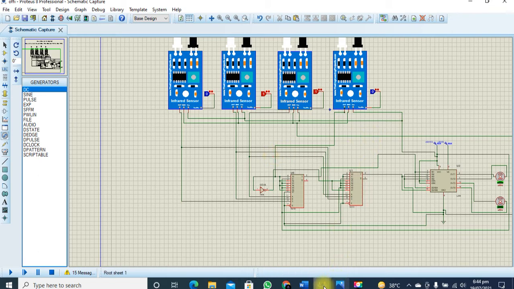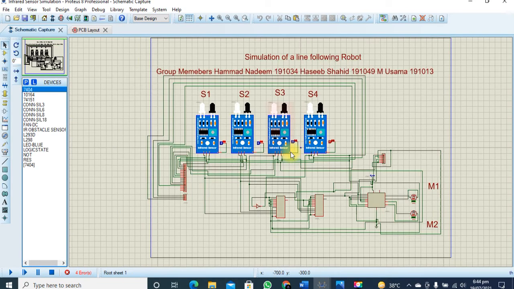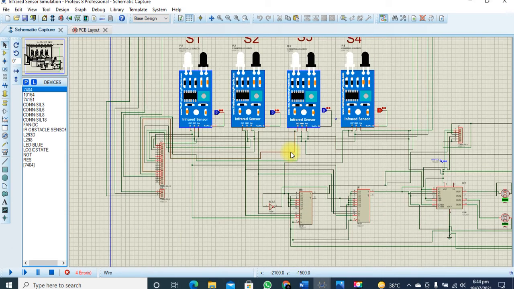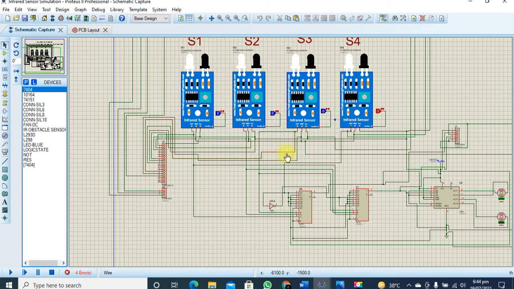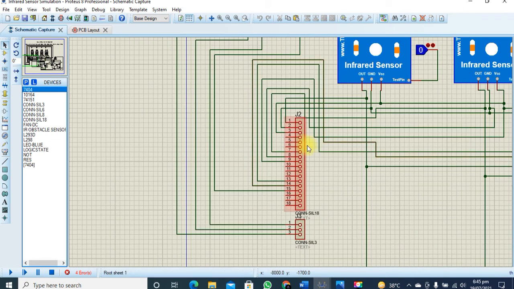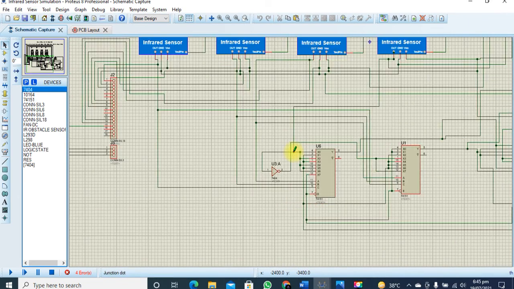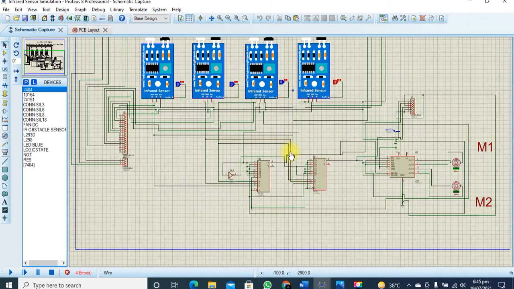So for that purpose, here is our other schematic in which we have made the required changes. As you can see, these are known as cell connectors. We have used cell connectors for the input connections of these infrared sensors. These cell connectors are connected to the VCC, ground, and the output terminals of the muxes and sensors.